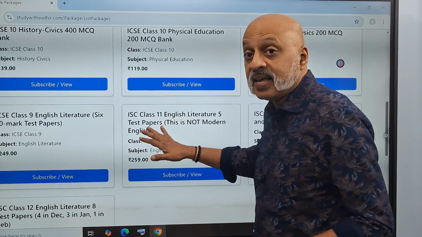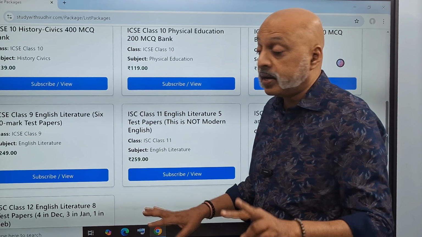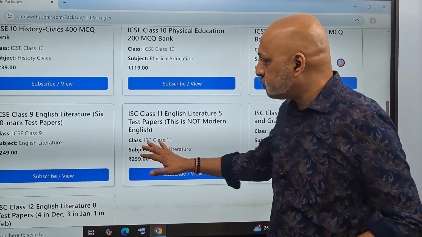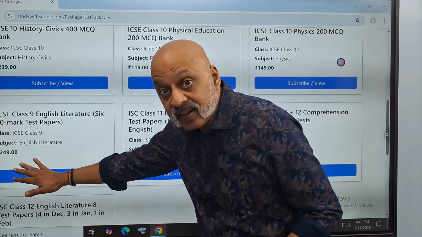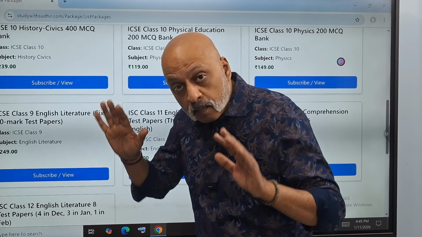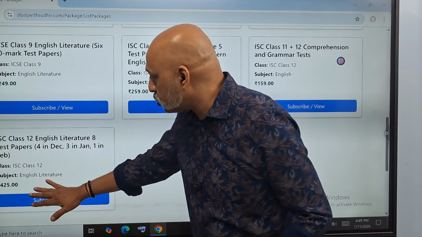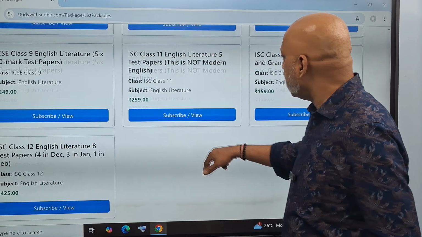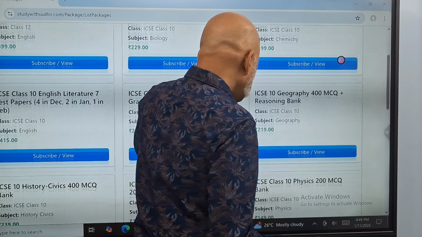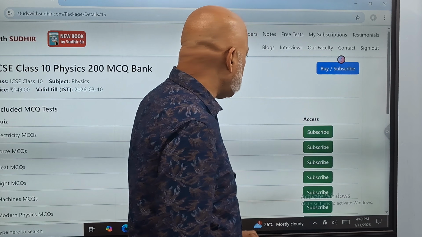This is the ISC class 11 English literature, not modern English, but the Macbeth, Prism and Rhapsody. This is the class 9 English literature test paper series, proper 80 marks test papers. And finally, this is for class 12. So what essentially, let's say you pick up any one of them. Let's say I pick up physics.